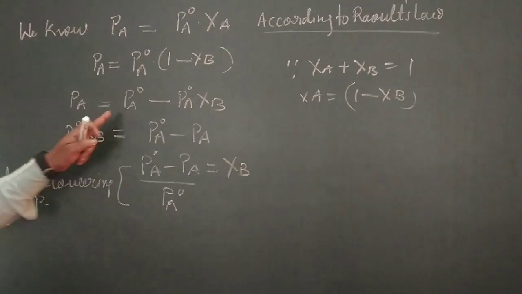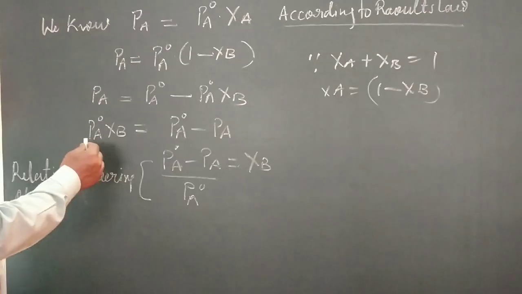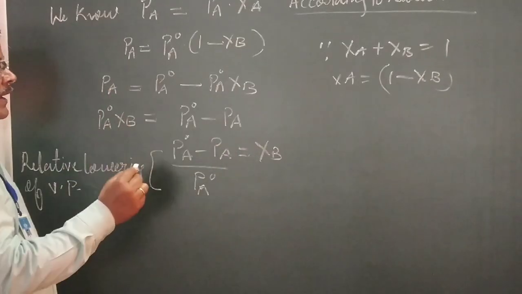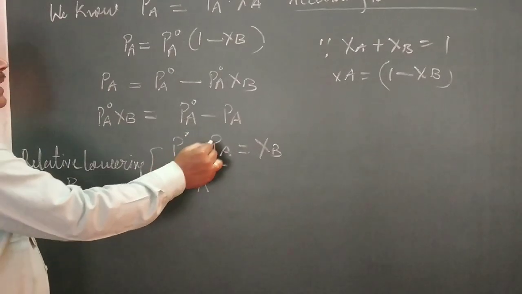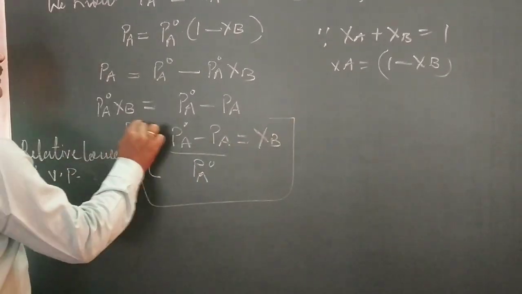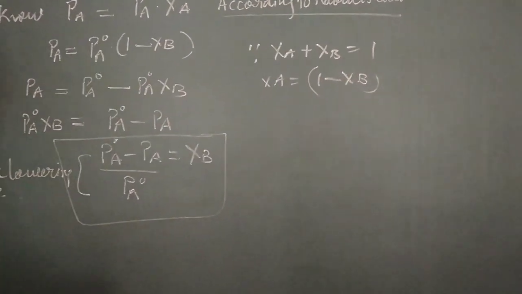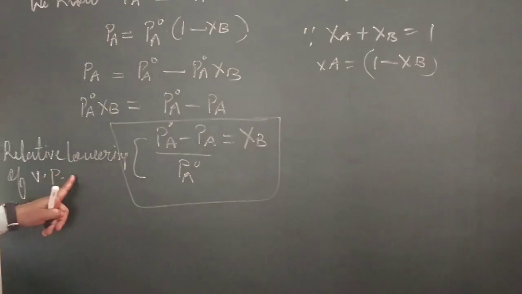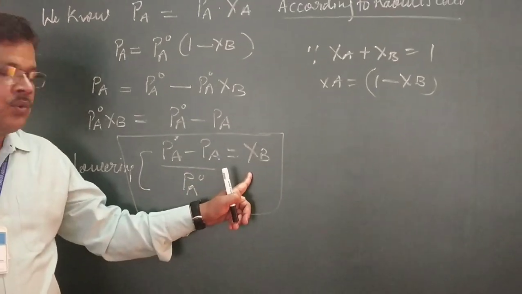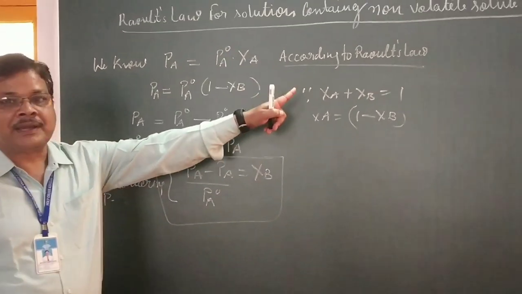So PA is equal to PA naught minus PA naught into chi B. Or here PA naught into chi B is equal to PA naught minus PA. Or we can say PA naught minus PA upon PA naught is equal to chi B. See, this is Raoult's law for non-volatile solute. Here we can say this one is the relative lowering of vapor pressure. So the relative lowering of vapor pressure is equal to the mole fraction of solute. This is Raoult's law for non-volatile solute.